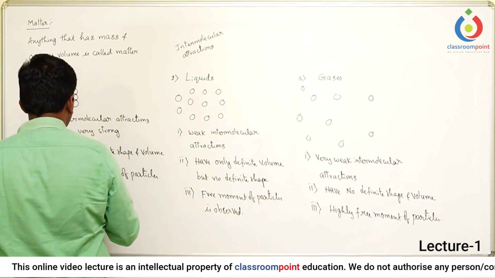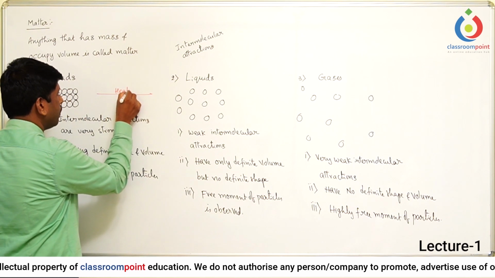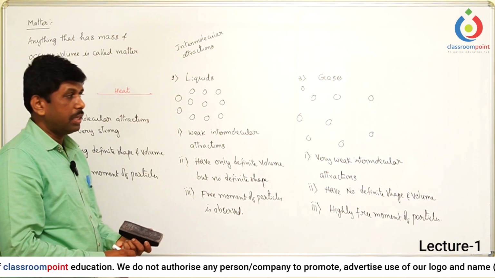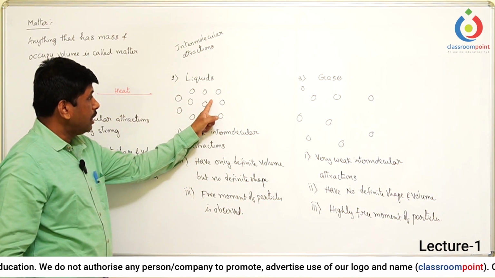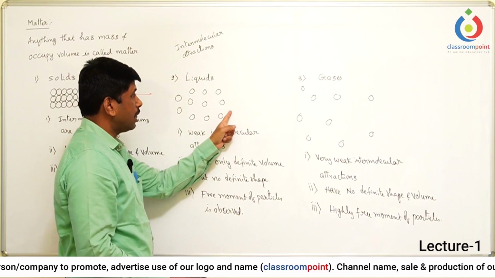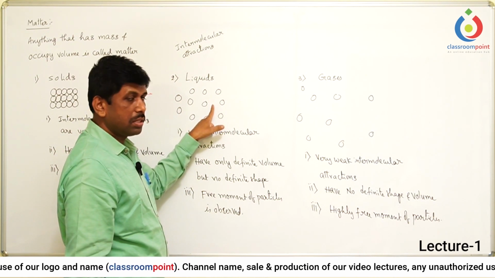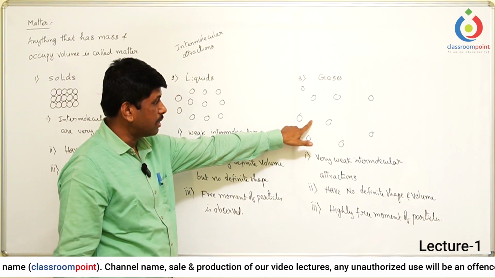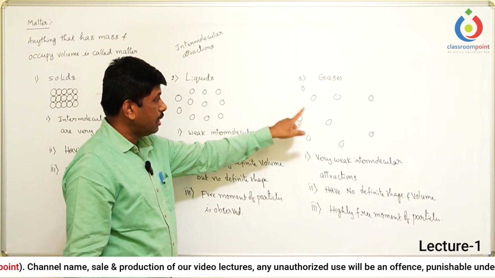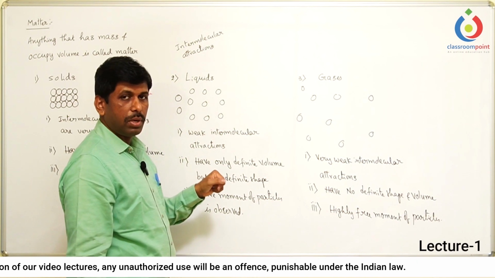So then how to convert the solids into liquids? By heating. Then I want to convert the liquids into the gases. Then again, how to do it? So liquids also can be converted to gases. Same process here also. Here intermolecular distances are comparatively very less, in gases they are very much more. Means again we need to increase the distance among these particles.